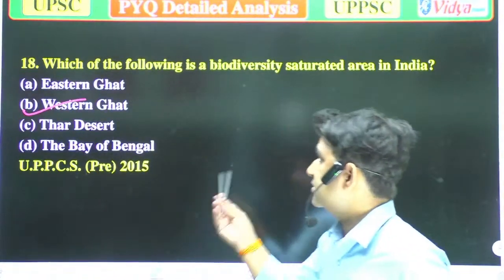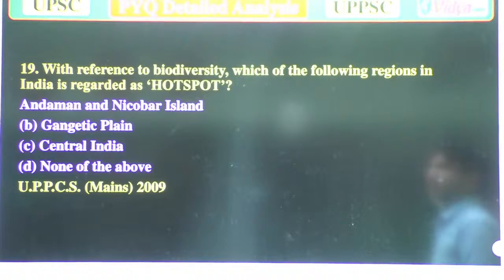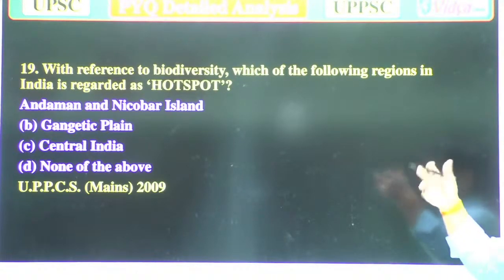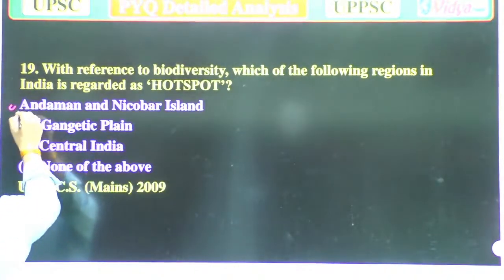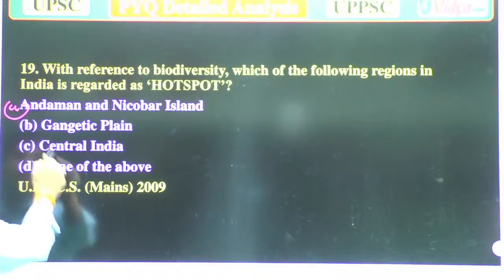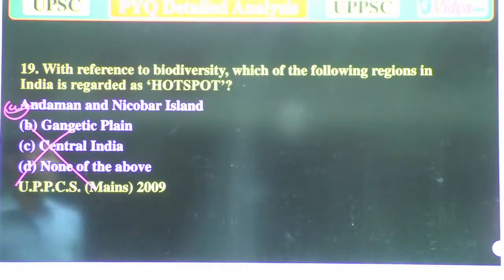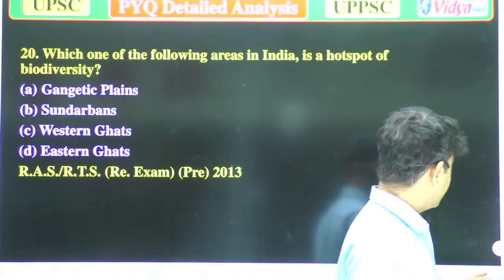Our next question is, with reference to biodiversity, which of the following regions in India is regarded as a hotspot? Again, we are talking about hotspots. A, Andaman and Nicobar Islands. B, Gangetic Plains. C, Central India. And D, none of the above. So the others are wrong. Andaman and Nicobar Islands are the correct answer because these are more biodiverse areas. Now we'll move to the next question.